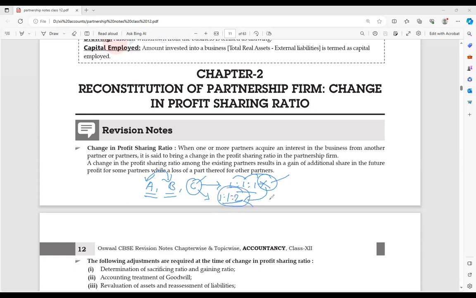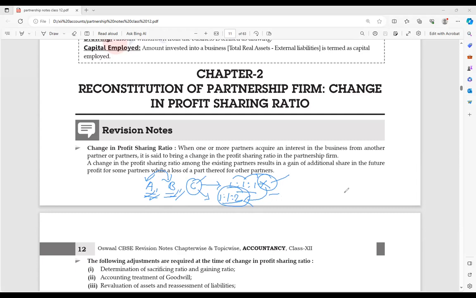So at this time the profit sharing ratio is going to change. As I told, this is only if the others agree. If the others do not agree, then definitely the ratio that was fixed in the deed will be followed. Even though C is doing lots of work, C can say okay, I will not do the work later, that is up to them.